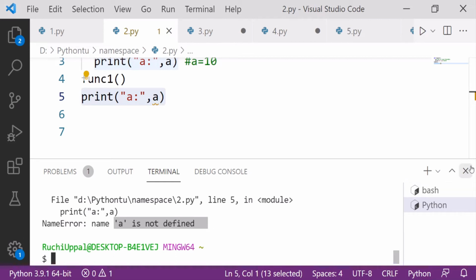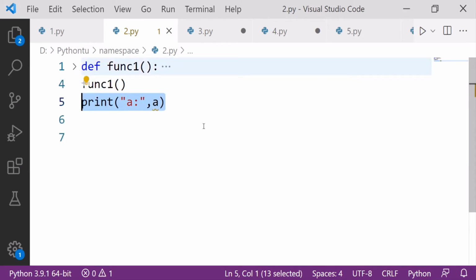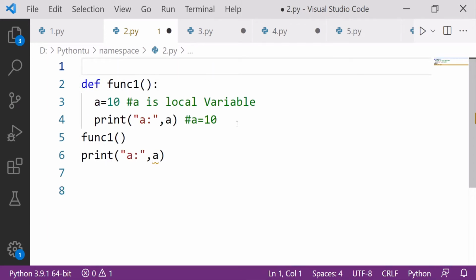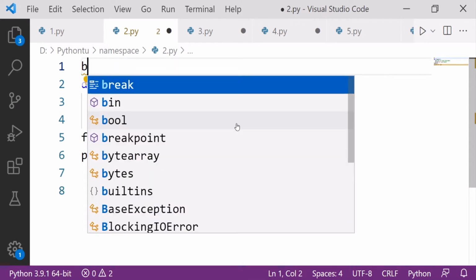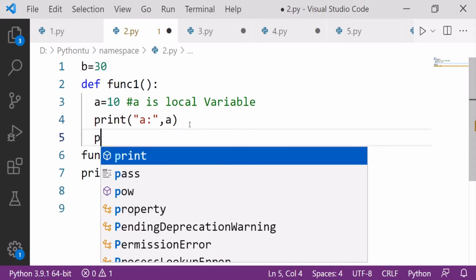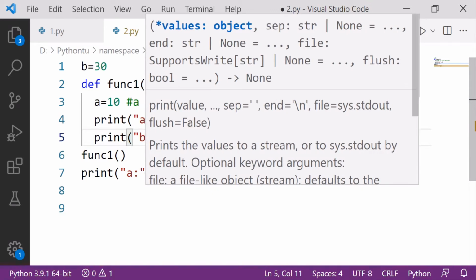Now let's make a few changes over here. Suppose I take a variable b and give it the value 30. Now I am writing here def, the same thing, where the value of a is 10, a local variable. Now let's remove this one. Let me print b here.